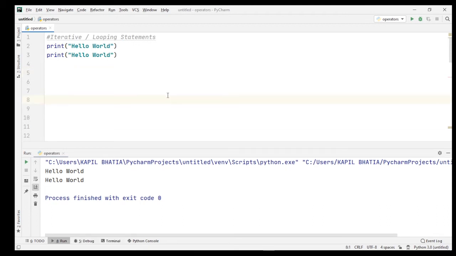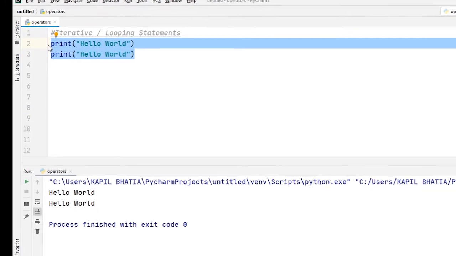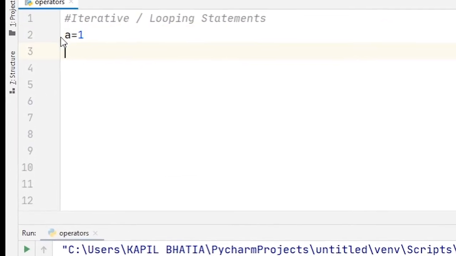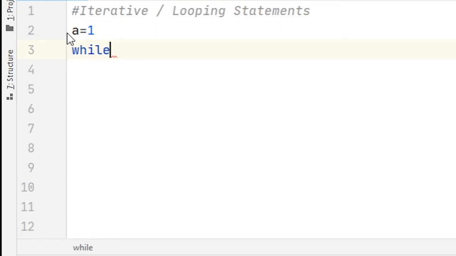If I want to print hello world 10 times onto the screen, what I am going to do is, I am just going to mention a variable a and initialize the value of variable a equal to 1. Then after that I use the while keyword, and within brackets or without brackets you can mention your condition. Let a is less than or equal to 10, and then a colon.